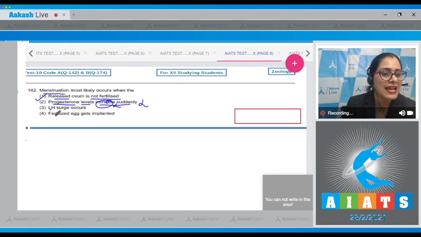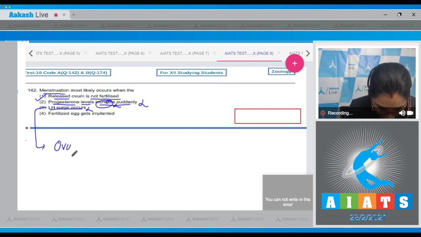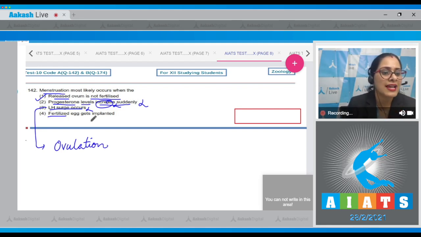Third option is when LH surge occurs. This is incorrect, because LH surge causes ovulation. And the last option, fertilized egg gets implanted, is also incorrect, because menstruation does not occur if ovum gets fertilized and implanted. So the correct answer to this question is option number 1.